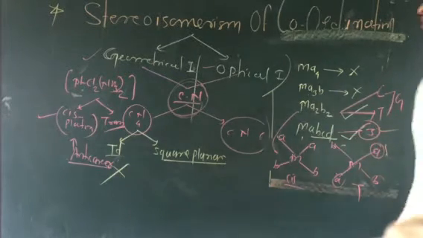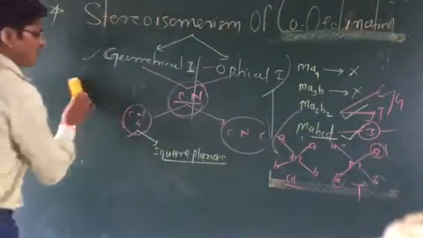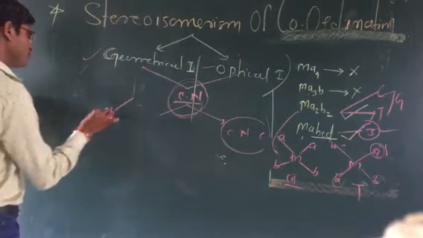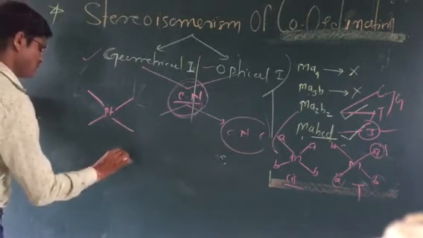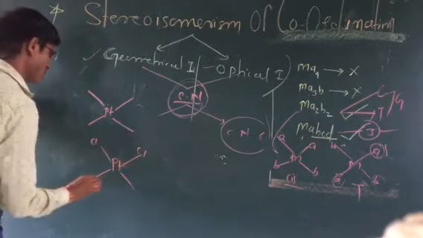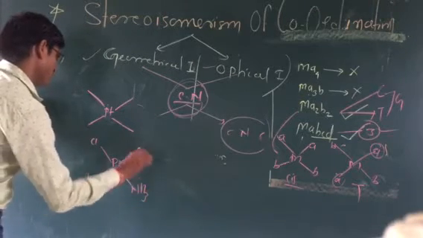ABCD shows three types of isomerism. Here we have cisplatin and transplatin. This is a square planar complex. We can say this is Pt, the central metal atom. We are writing Cl here, and this is NH3, and this one is NH3. So these are the ligands.